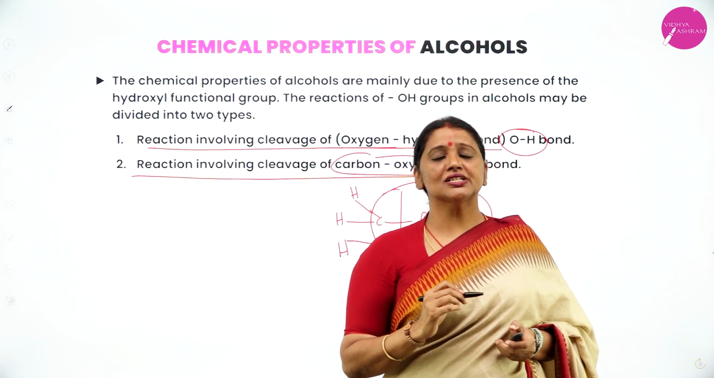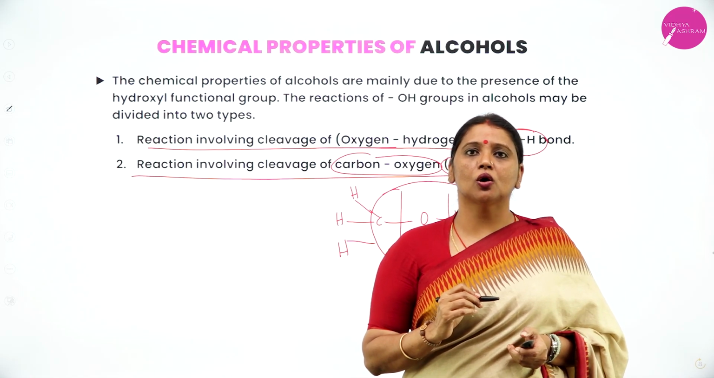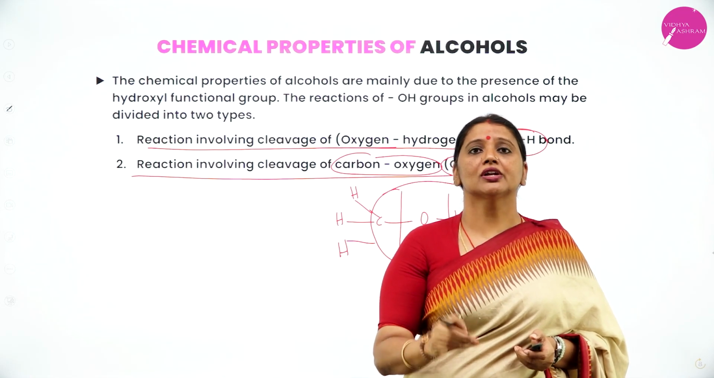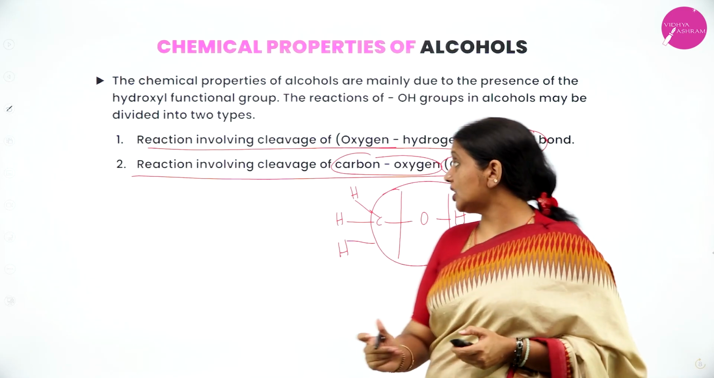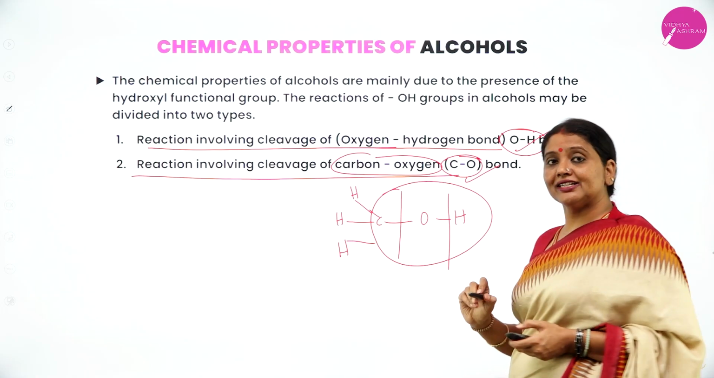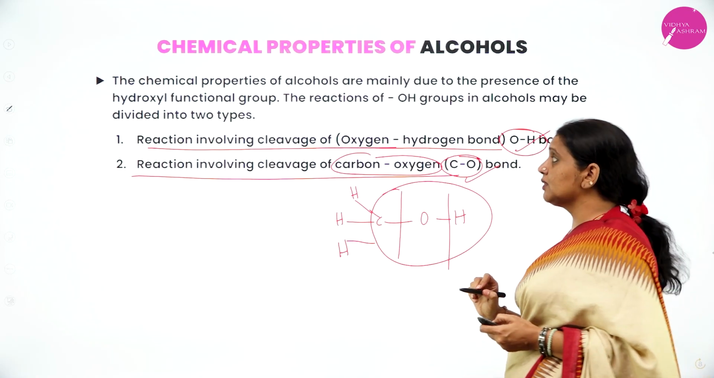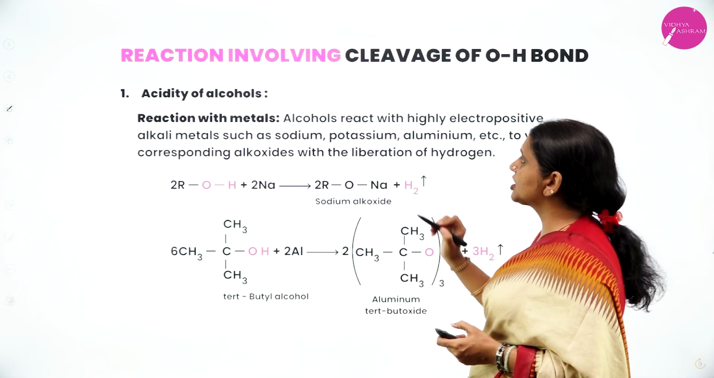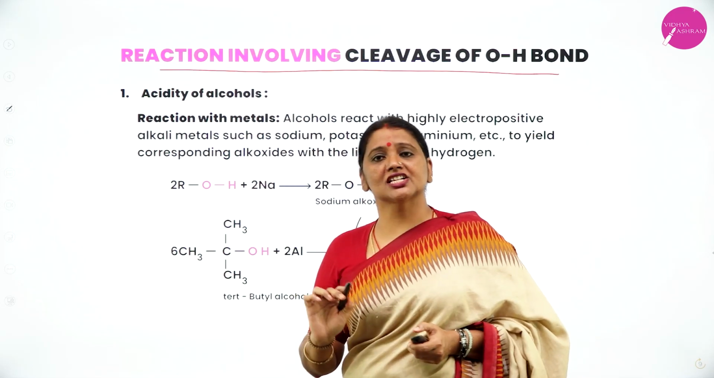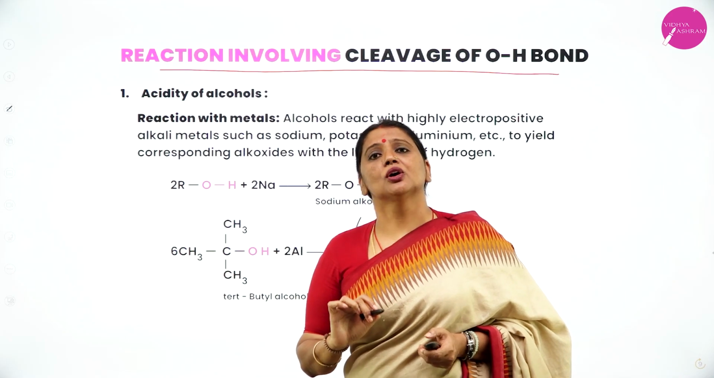Therefore, the reactions of alcohols are classified into how many types? Two types: reactions due to the cleavage of the O-H bond and reactions due to the cleavage of the C-O bond. First, reactions involving cleavage of the O-H bond.